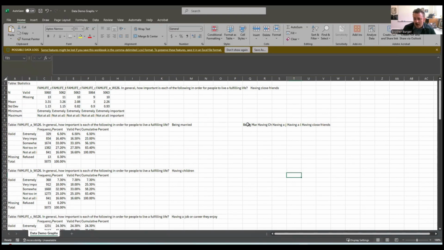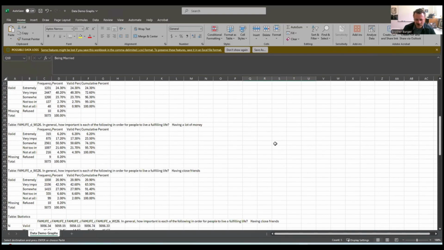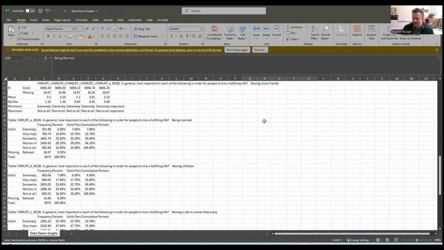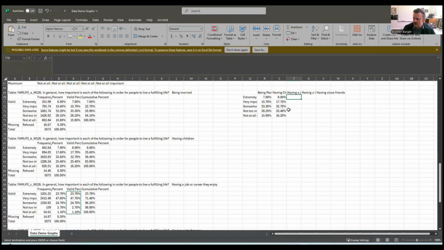Okay, now we want the weighted percentages for those different categories. So I'm actually going to copy this and come down here to where I know my weighted stuff is. Paste it. Now I'm going to copy and paste these categories because they're already there nice for me. So we got extremely important, very important, somewhat important, not too important, not at all important. Now we need to put in the valid percentages. So being married, let's see here. Oop, that's the cumulative. There we go. And then for the next one, having children. So we're just copying and pasting, just highlighting, Control C, Control V.